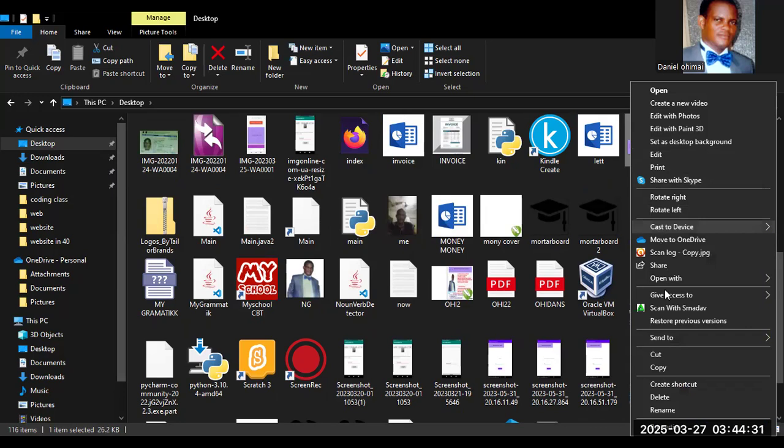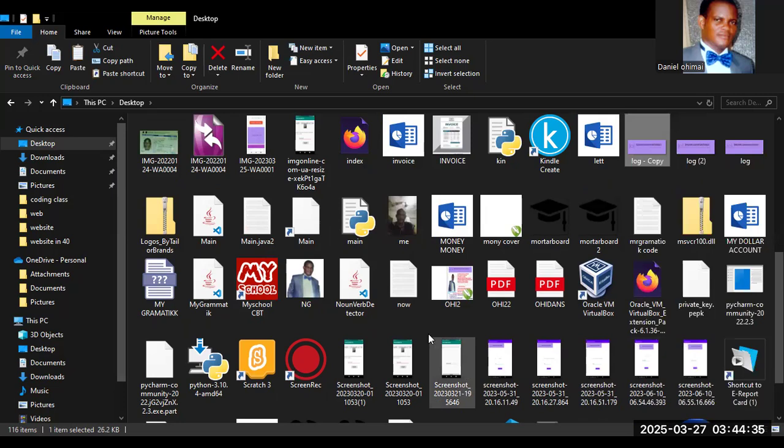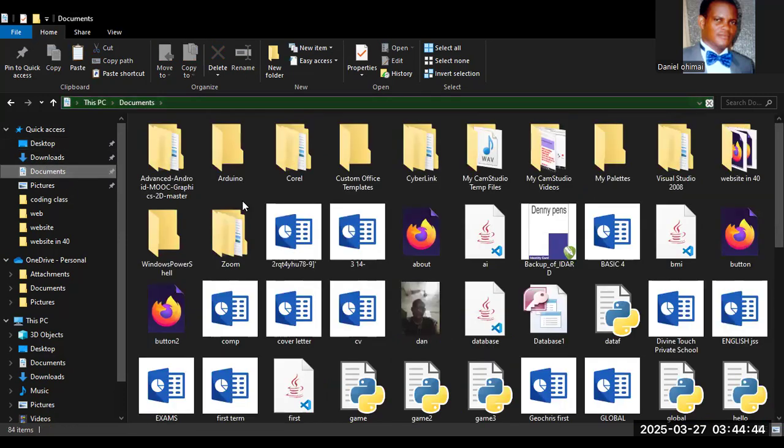Just click on copy. Okay, so I'll go back to that document folder, because all of them need to be in the same place.